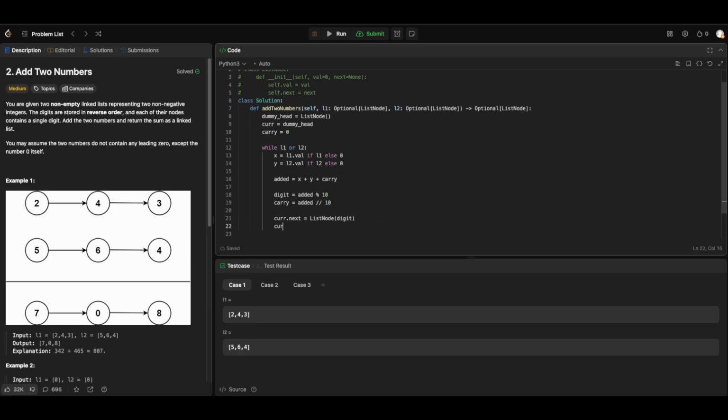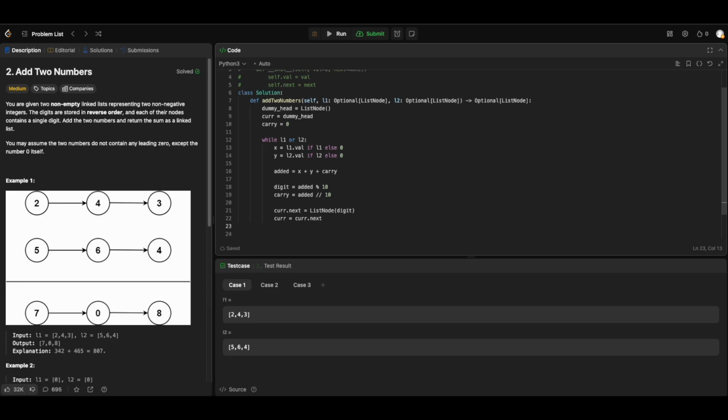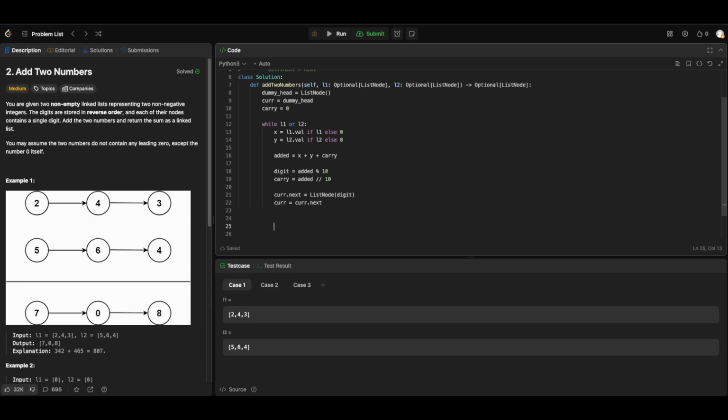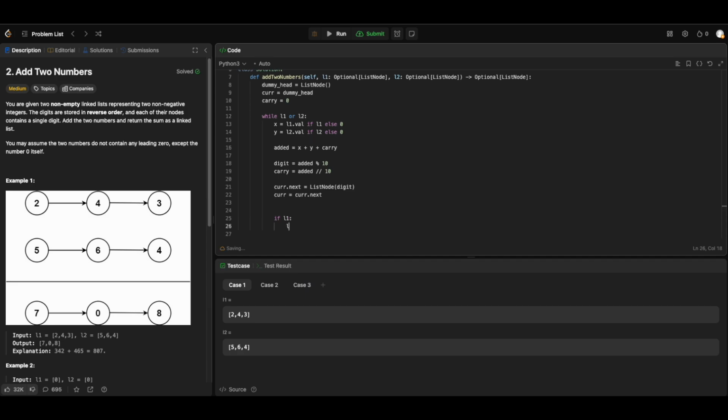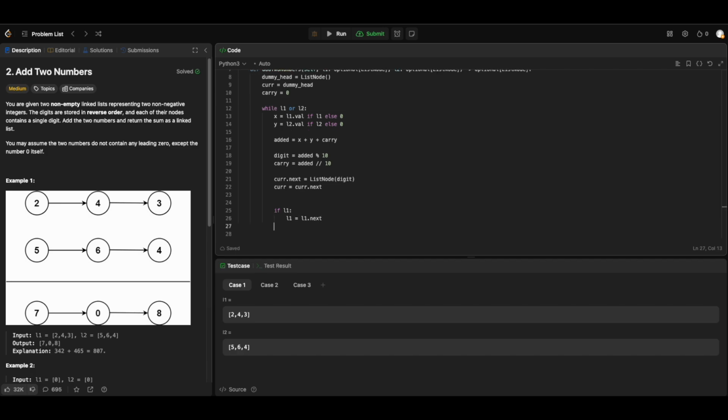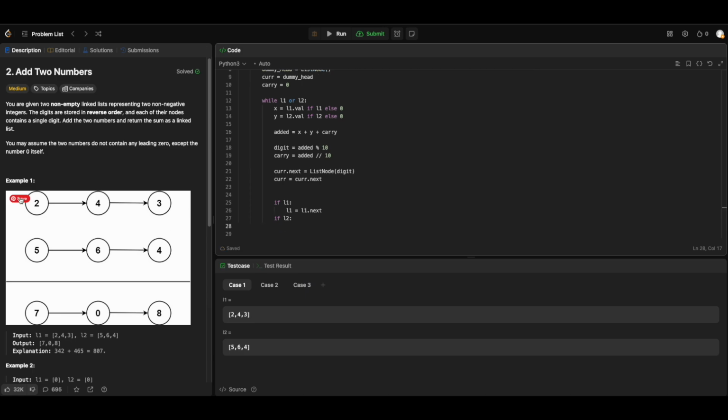Now current moves to current dot next. We also move L1: if L1 still has nodes, L1 is equal to L1 dot next. Same thing for L2: if L2 still has nodes, L2 is equal to L2 dot next.